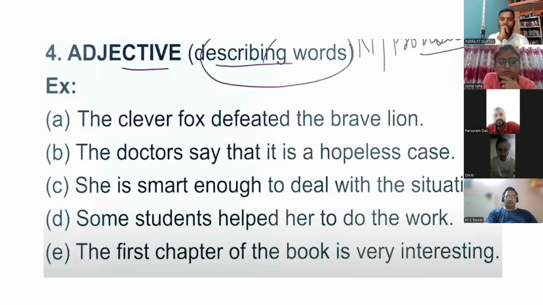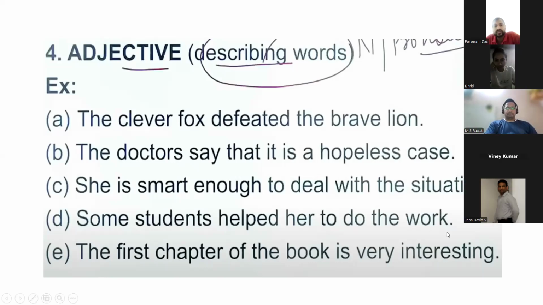Number third: She's smart enough to deal with the situation. What is an adjective? Smart, smart enough. Only smart is an adjective. Yes, only smart is an adjective.